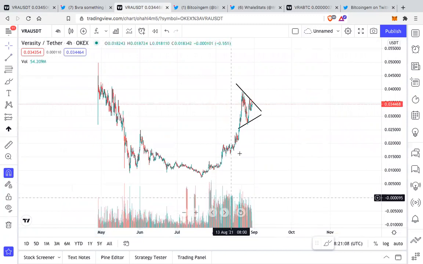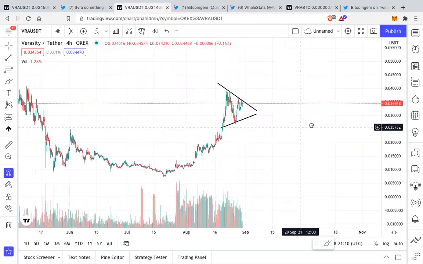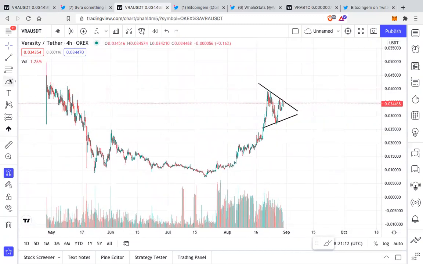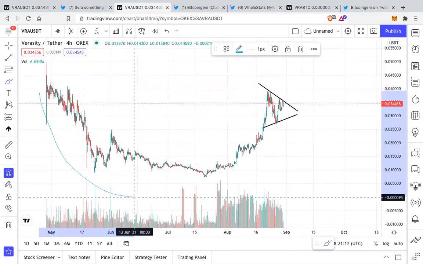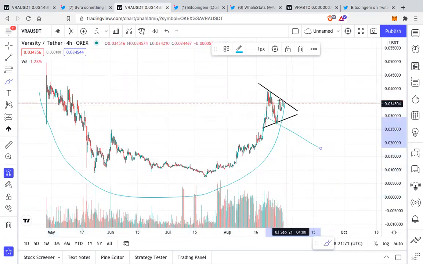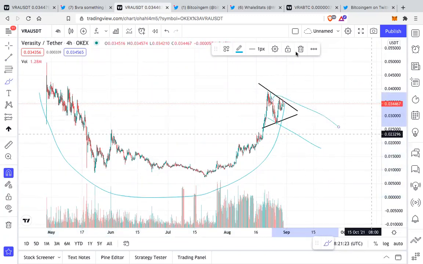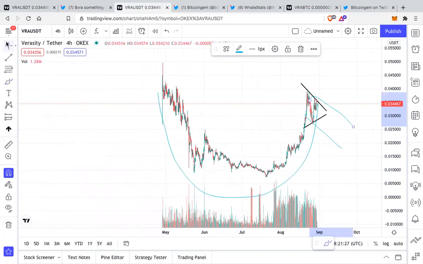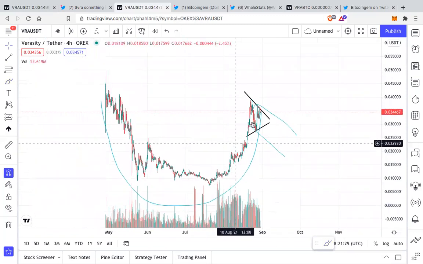In my opinion, we break on the up. That's a better chance, a higher chance. And it is also in a way forming a cup and handle. So overall, things are looking very, very bullish for VRA.